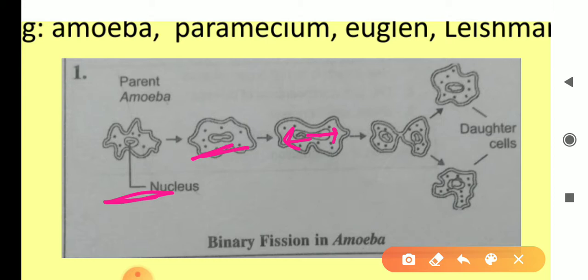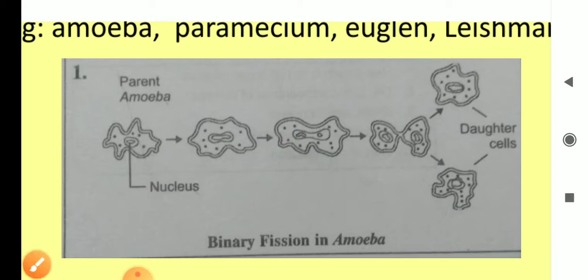These two divide, they go to two sides, and the middle wall starts dividing from the middle, and finally two daughter cells are produced. And this is the formation of two daughter cells from the single parent. This was binary fission in amoeba, right?